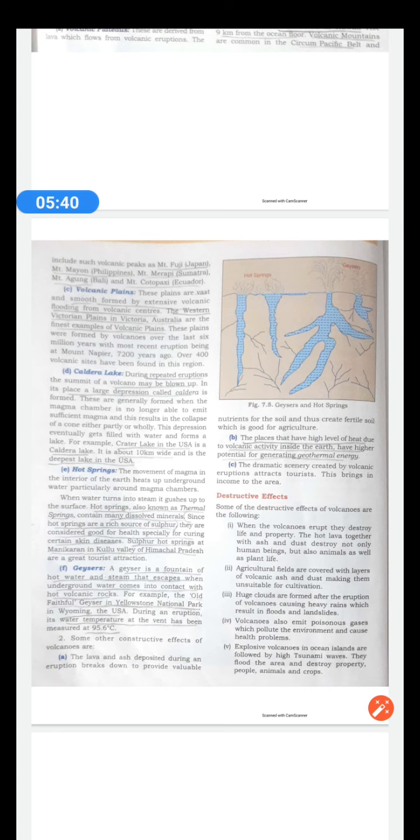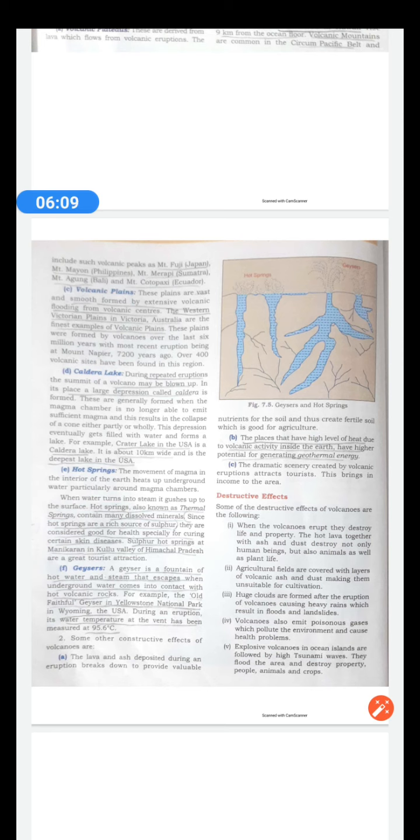Now this geothermal energy means the energy which is obtained from the interior of the earth, that is in the form of steam or in the form of any gas, and this is utilized to generate electricity. And the last point they have written in constructive influences, the dramatic scenery created by volcanic eruption attracts tourists, which brings in a lot of income to the area.